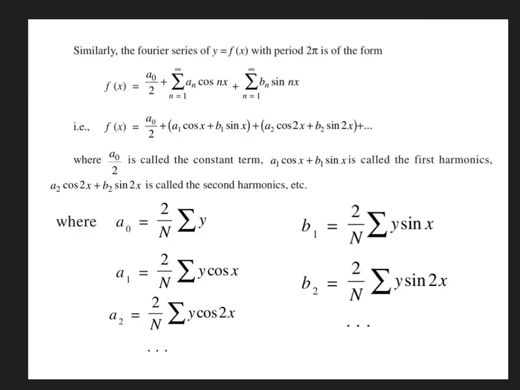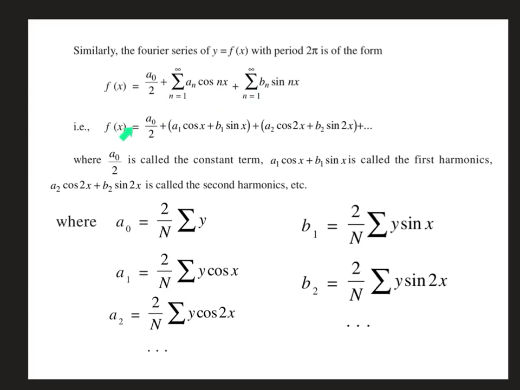Similarly, we have the Fourier series over the period 2 pi. You know that f of x equals a naught by 2 plus summation n equal to 1 to infinity an cos nx plus summation n equal to 1 to infinity bn sin nx.